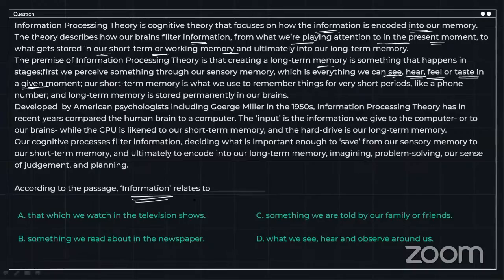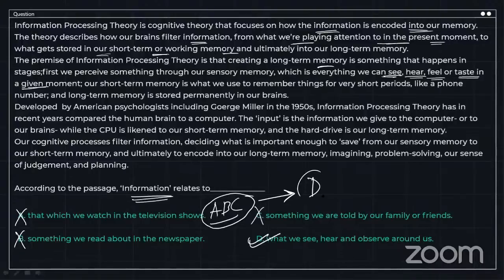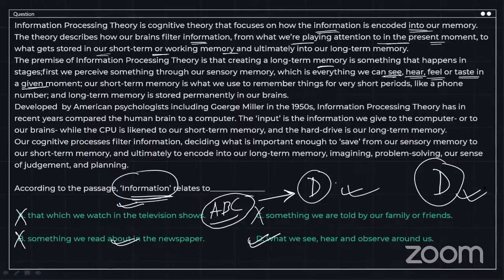So, information relates to that which we see in the watch in the television shows? No, not just that. Something we read in the newspaper? No. Something our family members tell us? No. But what we see, hear, and observe around us, right? Option A, B, and C are all present together in option D, right? What we see, we hear, and we read or observe around us, that is information. All right, so information relates to what we see, hear, and observe around us. That means option D is the correct answer.